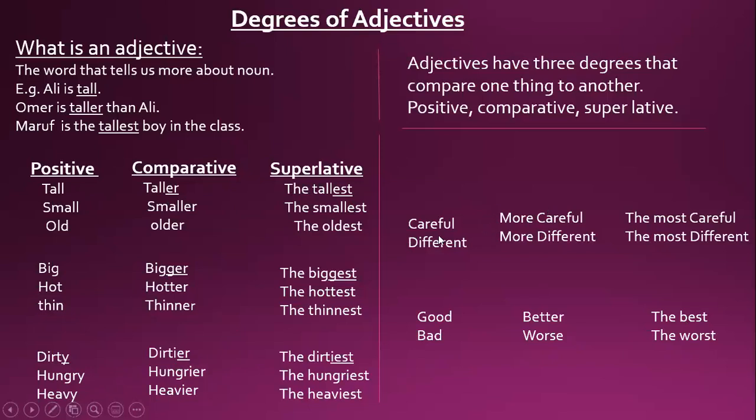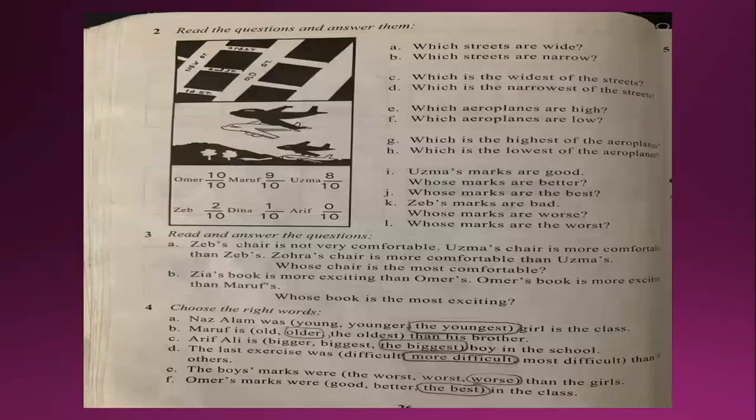Some different words, the long words, have more and the most. You have to remember these words. Okay, children? I hope you will all understand better after doing these exercises. Keep all these rules in your mind, what I explained before.